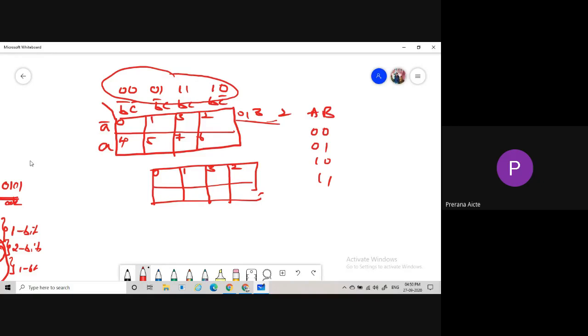First thing, the sequence is nothing but 0 1 2 3 only, right? Sequence 0 1 2 3 4 5 6 7. Yes, sir. But here we are interchanging the columns and the rows. Why? Because in the K-map we are using only gray code terms. So gray code is nothing but unit distance code.